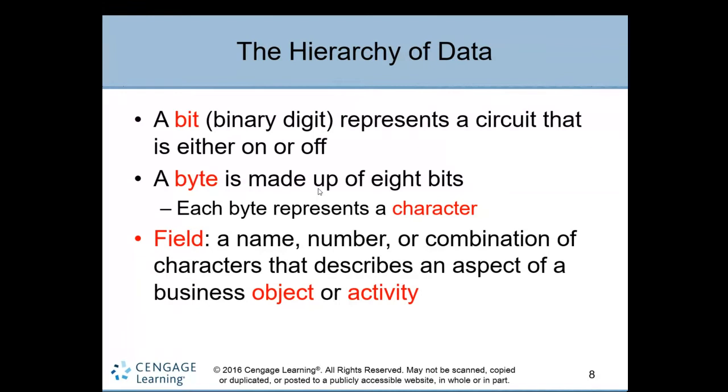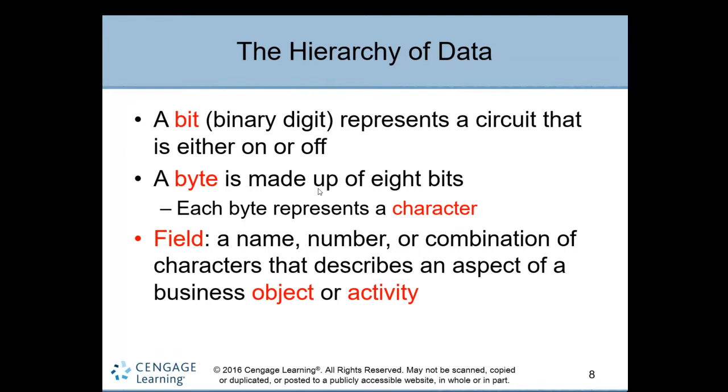But what is a field exactly? The definition: it describes an aspect of a business object or activity. It is a name or a number, a group of characters that describes the feature or characteristics of an object or activity.